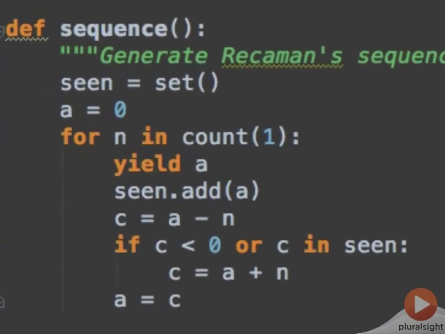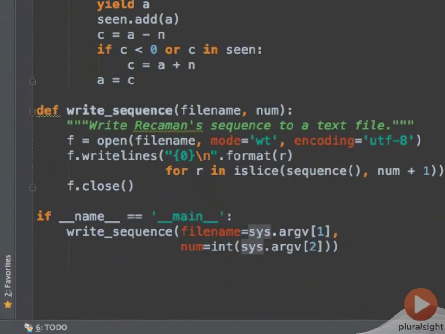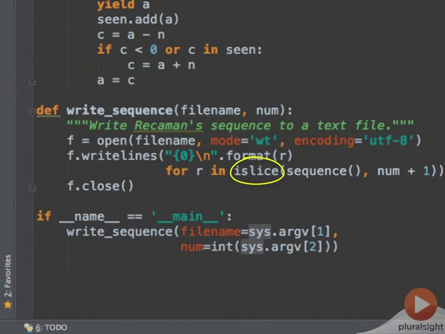The module contains a generator for yielding the Recamán numbers and a function which writes the start of the sequence to a file using the writelines method. A generator expression is used to convert each number to a string and add a new line. itertools.islice is used to truncate the otherwise infinite sequence.